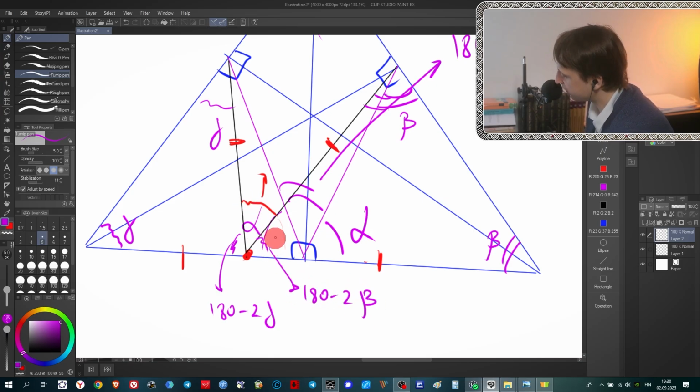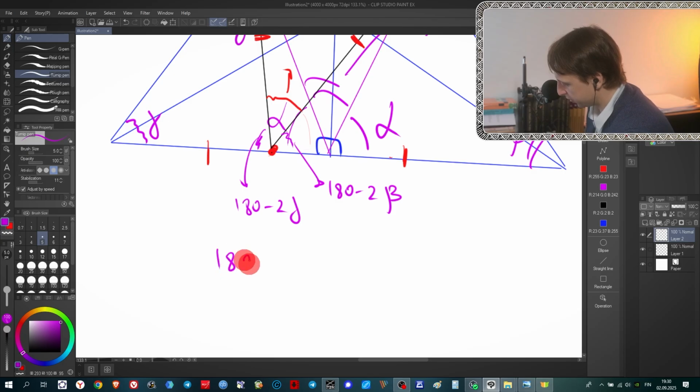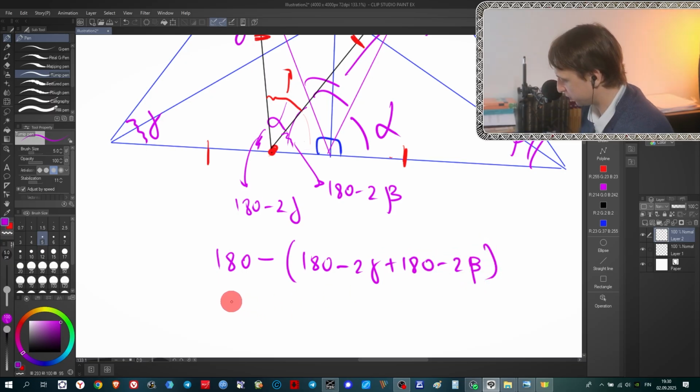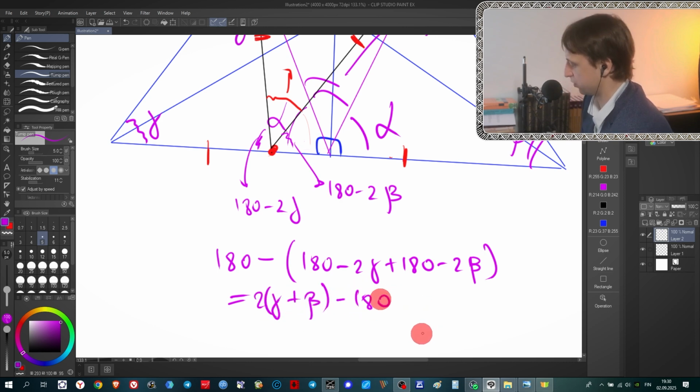And in order to find the angle, you need to take 180, like a straight angle, minus the sum of these two angles: 180 minus 2 gamma plus 180 minus 2 beta. And after simplification, you will get 2 times gamma plus beta minus 180, like this.